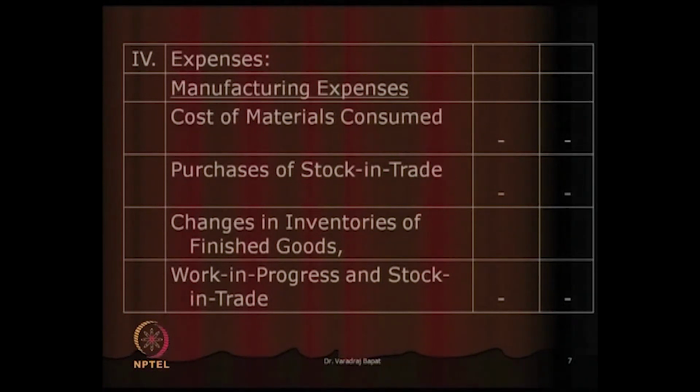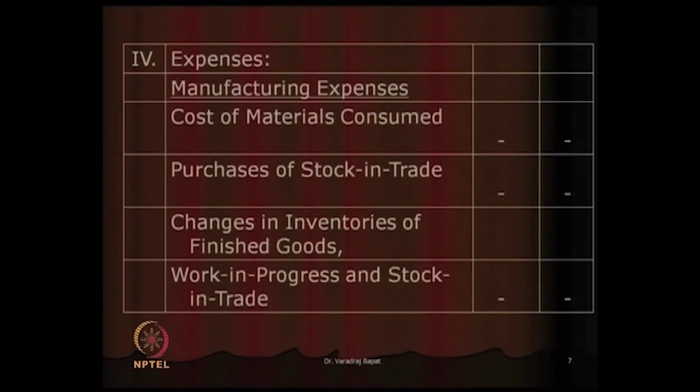The first category is manufacturing expenses, which covers these items. First one is cost of material consumed, purchase of stock in trade, changes in inventories of finished goods, work in progress or stock in trade.